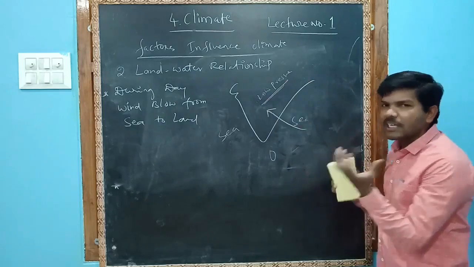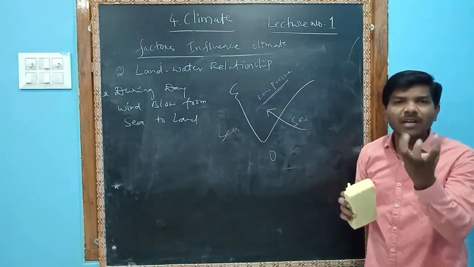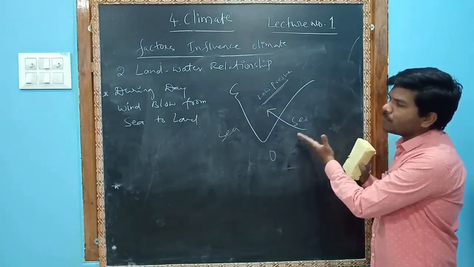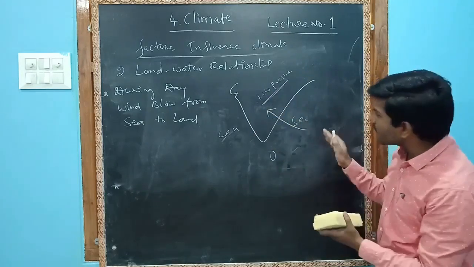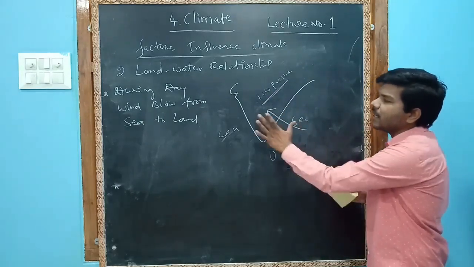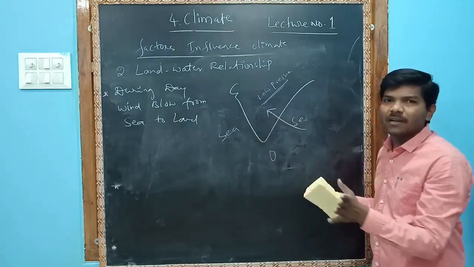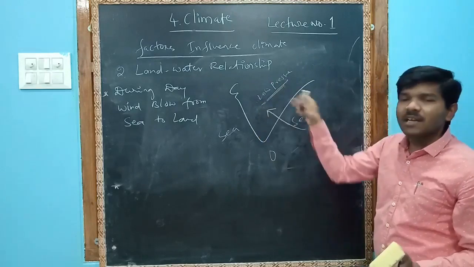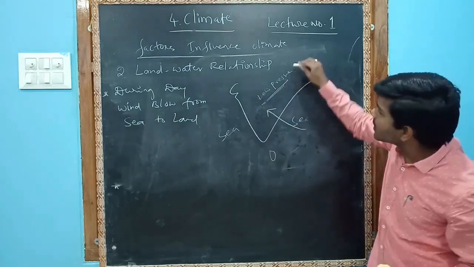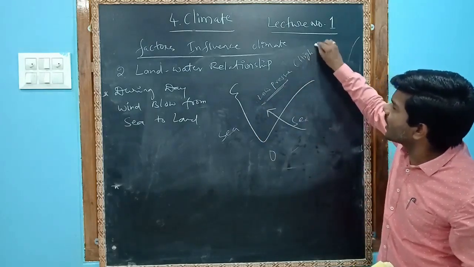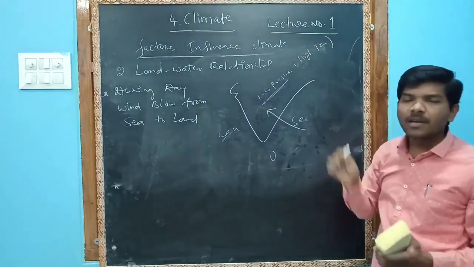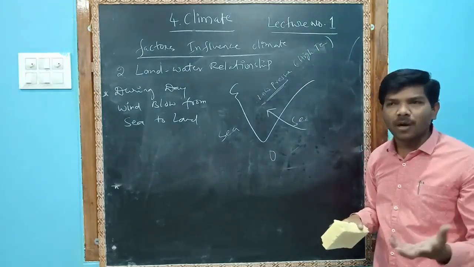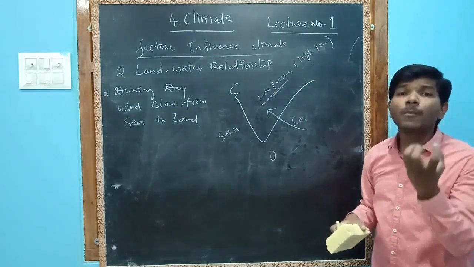So low pressure attracts the breeze, which means during the day winds blow from sea to land, and they decrease the temperature of the land. Why are they blowing to this side? Because low pressure is there. Why is low pressure there? Because high temperature is there. Wherever high temperature is recorded, low pressure forms.